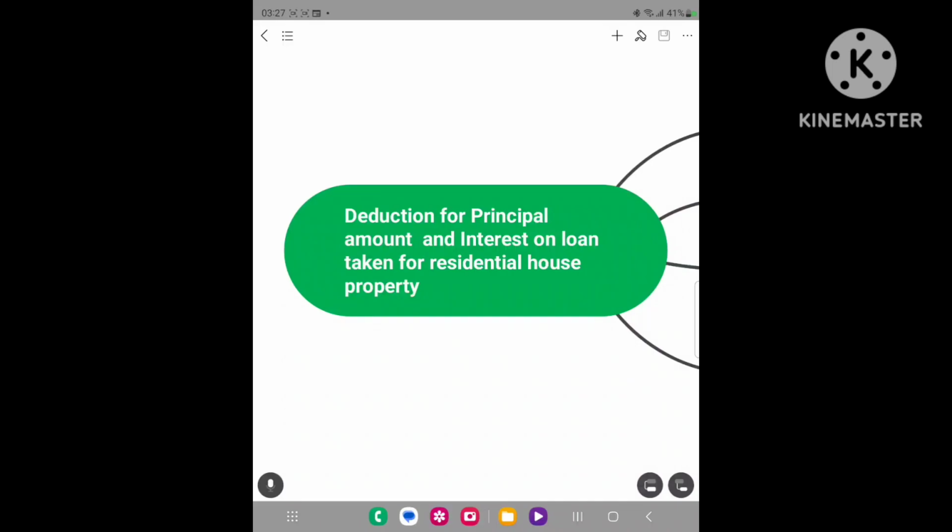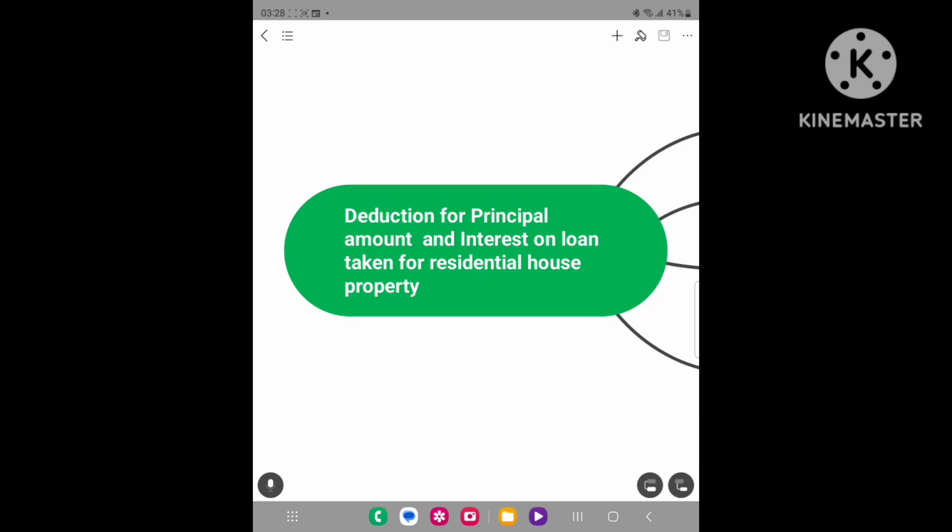The assessee, being an individual, takes a loan from a bank or financial institution for the purpose of acquisition, construction, repair, renewal, and reconstruction of residential house property. So, the loan is for ACRR. That means A for acquisition, C for construction, R for repair, R for renewal, R for reconstruction.